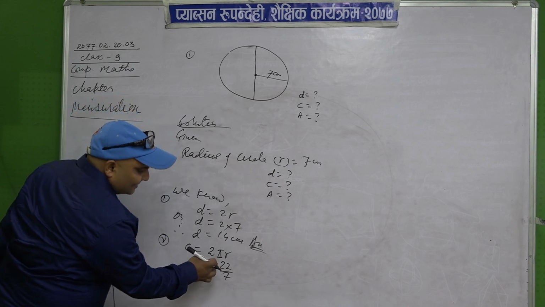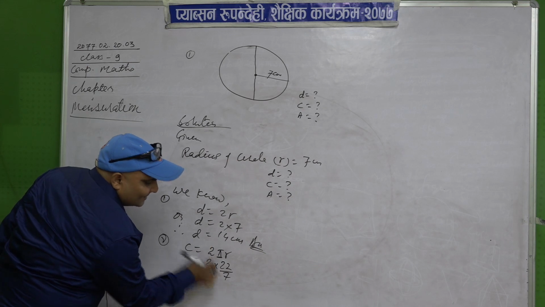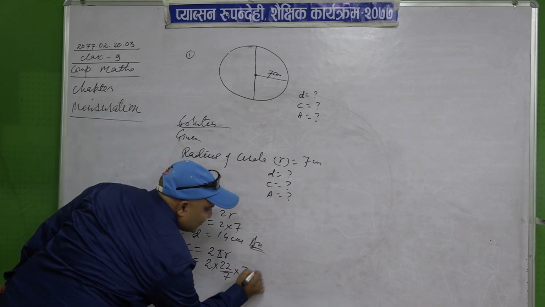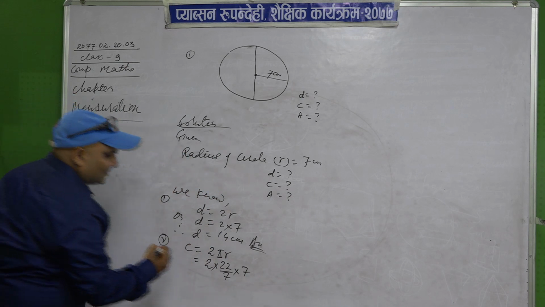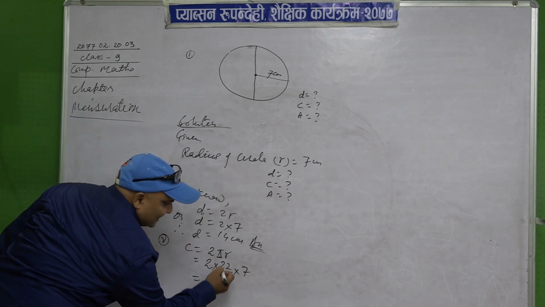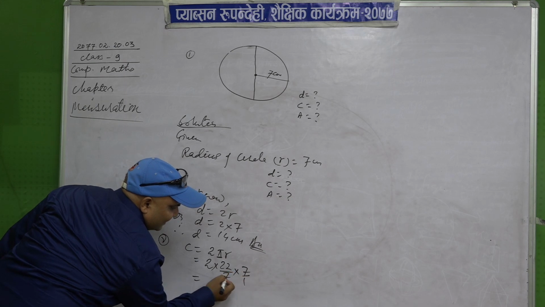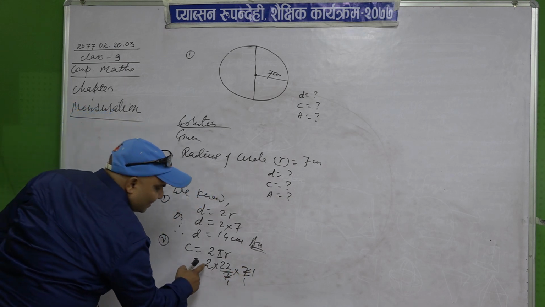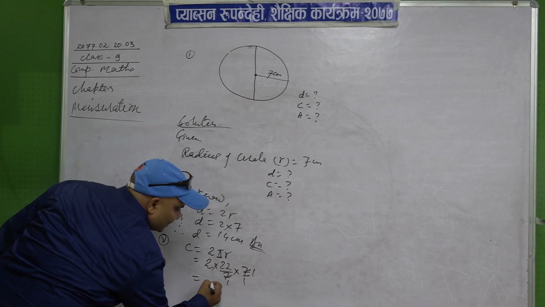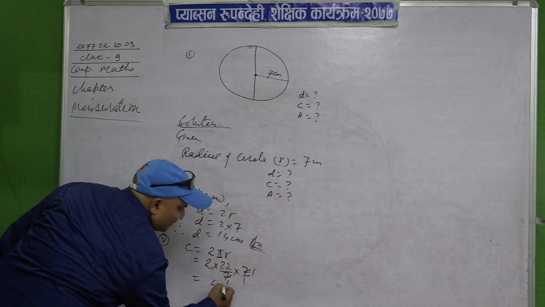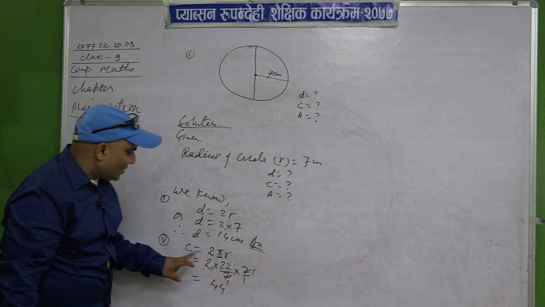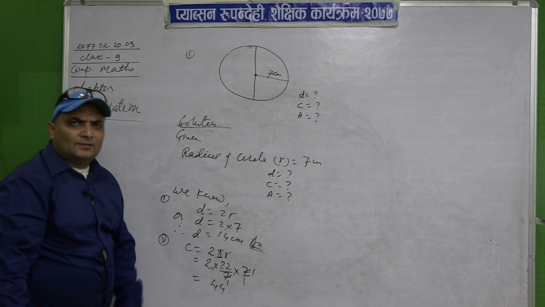I am using here the value of pi as 22 upon 7, and the value of r is 7. Now the 7 will cancel. 7 1s are 7, 7 1s are 7. It is cancelled. Now what is remaining? 2 into 22, which means 44, and at last you have to write the unit. What is the unit of perimeter and circumference?